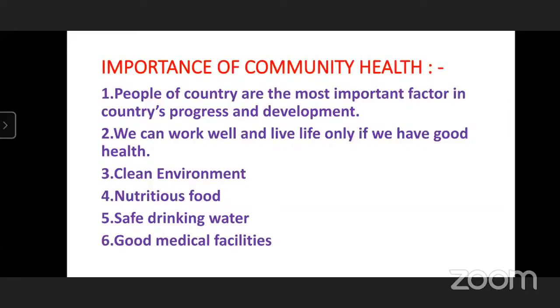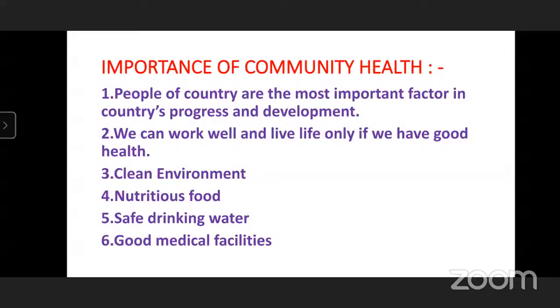Importance of community health. What is the importance of community health? The people of our country are the most important factor in the country's progress and development. We all know that people are very important to a nation. If people make progress, the nation will progress automatically.